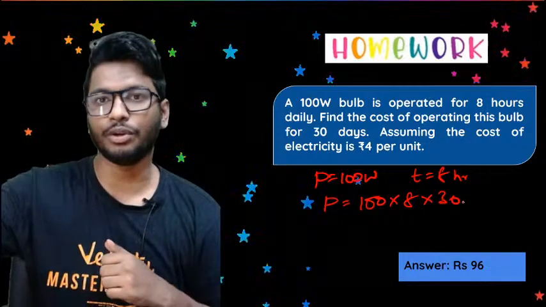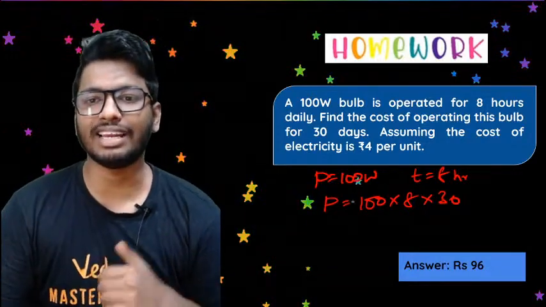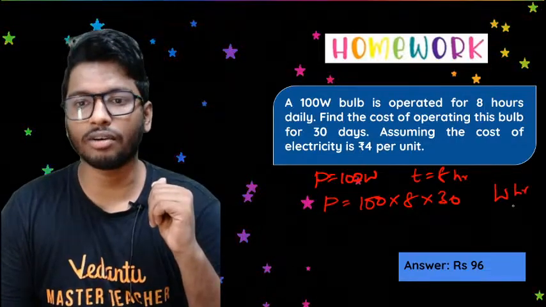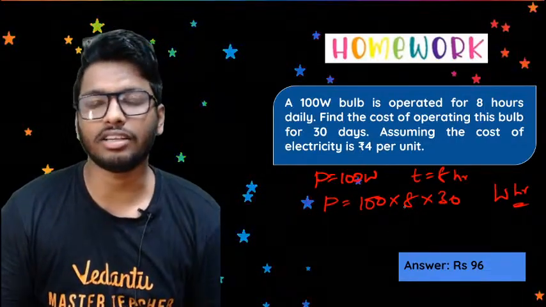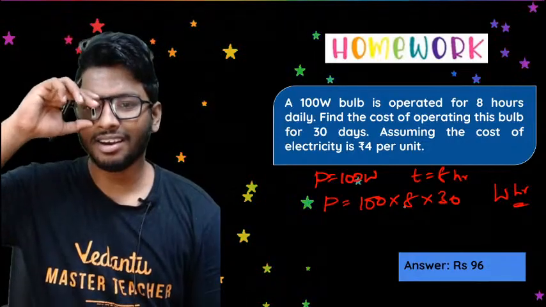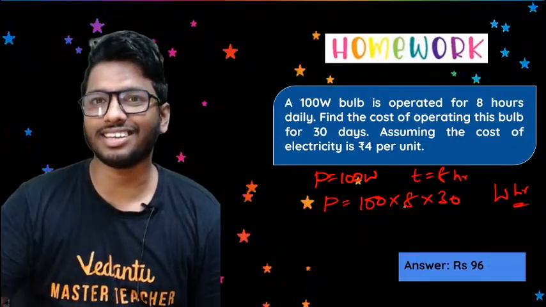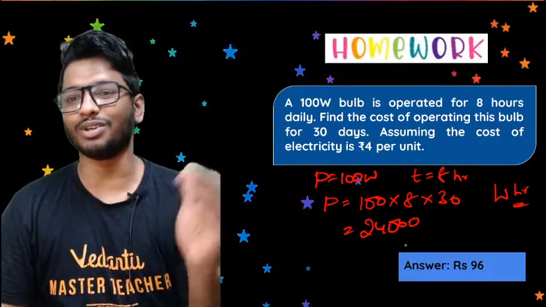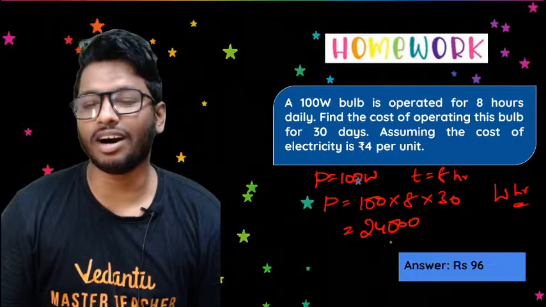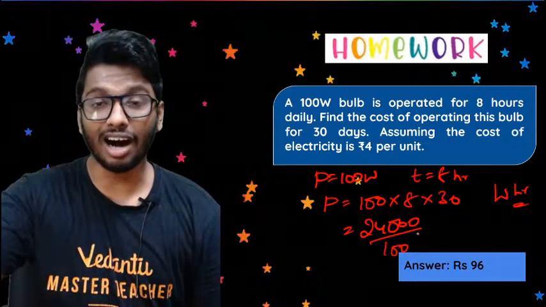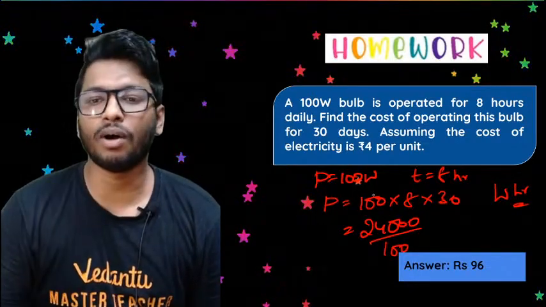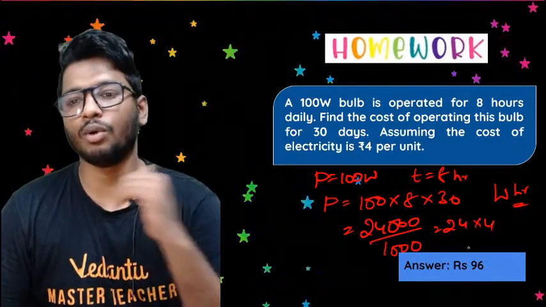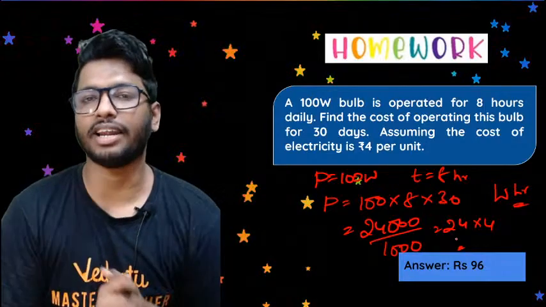Whatever value you get, that would be in watt hour. Calculate the value: 8 into 8, 3, 8 into 3 is 24, 000. So you'll get 24,000. Then divide by 1,000, because this is in watt hour, to convert to kilowatt hour. Dividing by 1,000, you would get 24. Multiply it by 4 and you will get the answer.